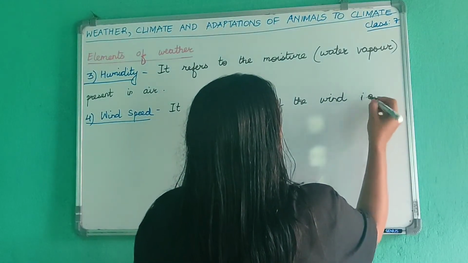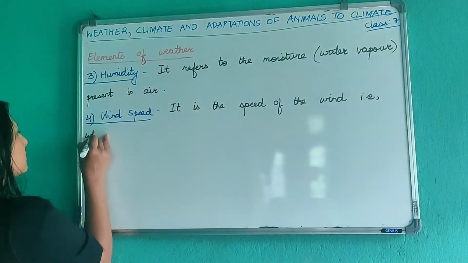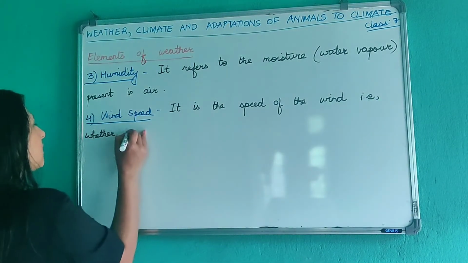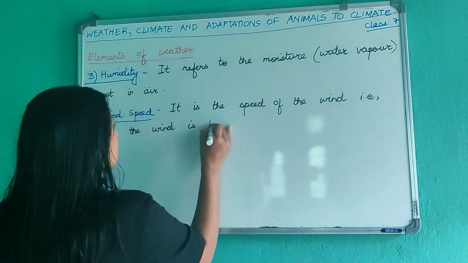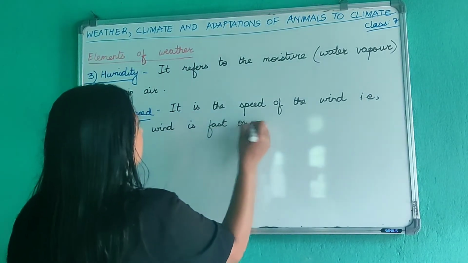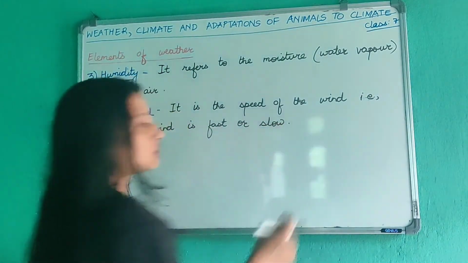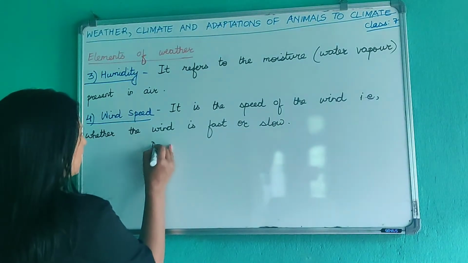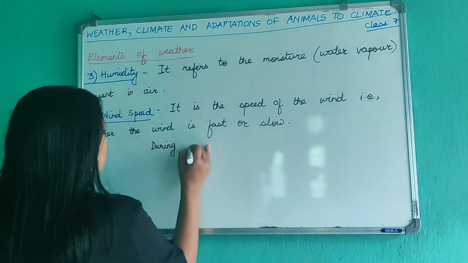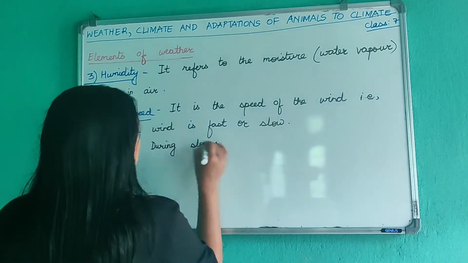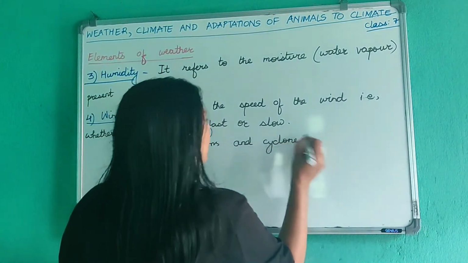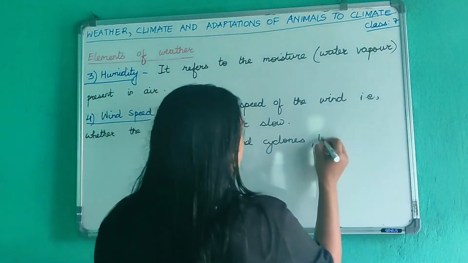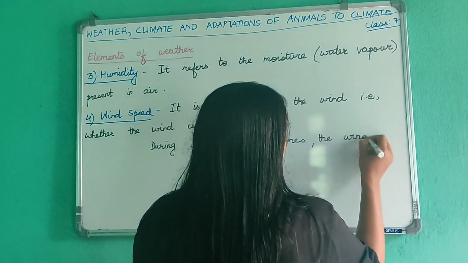That is whether the wind is fast or slow. Usually the wind is slow, but during storms and cyclones, okay, during storms, तुफानहरु आउँदाखेरि चाहिँ के हुन्छ? The wind speed is very high.